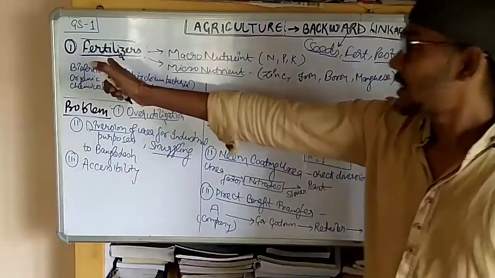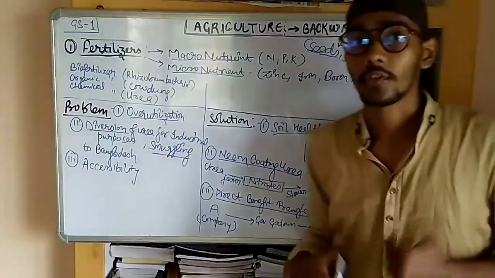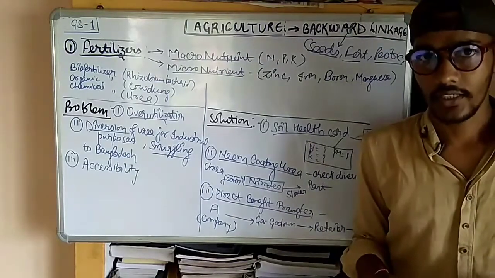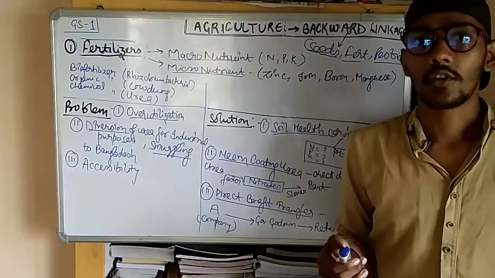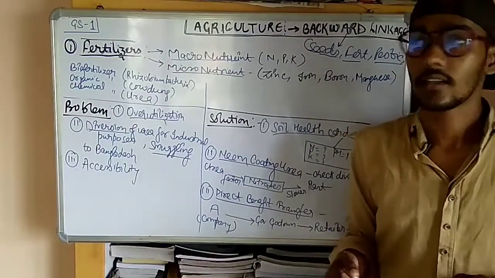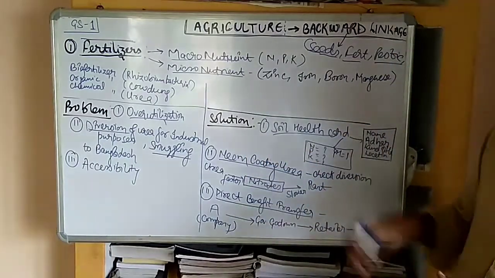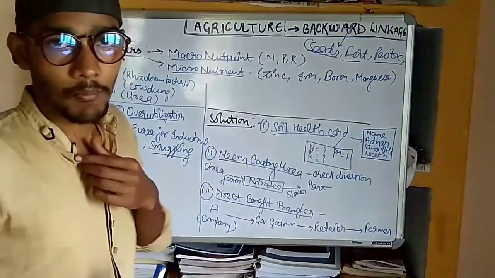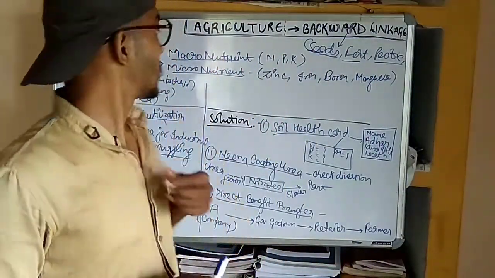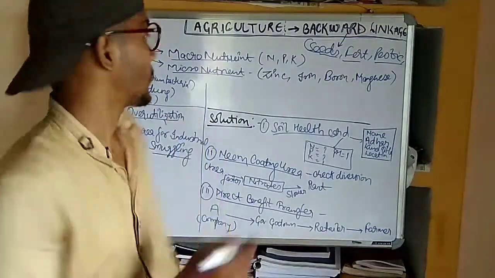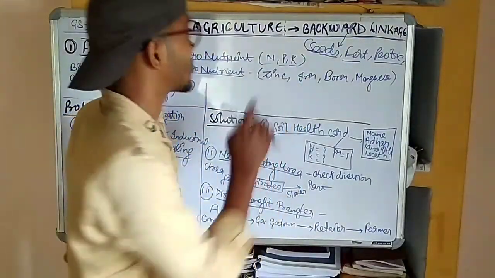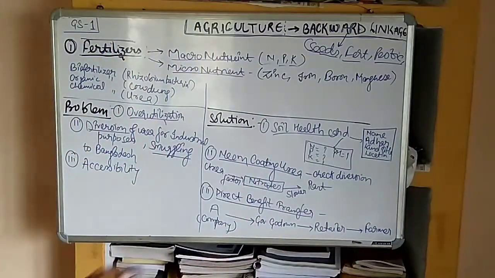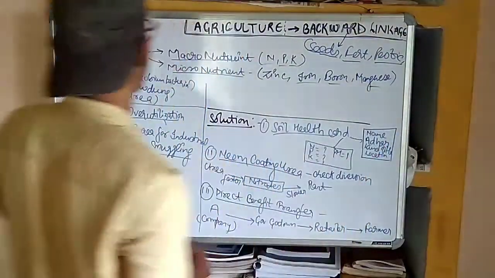Fertilizer is a component which is required for increasing the fertility of the soil. Why do we increase the fertility of the soil? As we find in our agriculture, the field is largely deficient in nutrients. There are basically two types of nutrients. The first is macronutrient and second is micronutrient. Macronutrients are the nutrients which are required in a huge quantity, for example, nitrogen, phosphorus, potassium. And the micronutrients are those which are required in a lesser quantity, that is zinc, iron, boron, manganese.